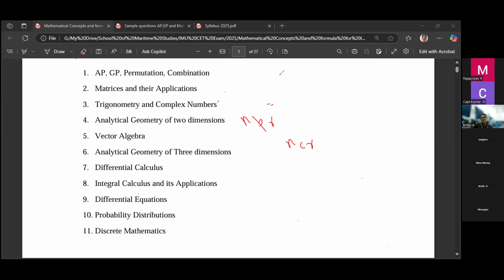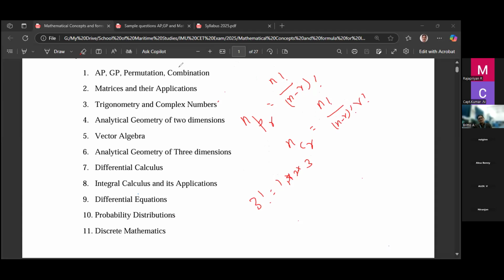For this nPr, we write the formula n factorial by (n minus r) factorial. This is permutation. So remember, permutation means arrangement, combination is selection. The nCr formula is n factorial by (n minus r) factorial into r factorial. You know what is factorial? So 3 factorial, you know, 1 into 2 into 3, right? This is 3 factorial. So remember the formula.